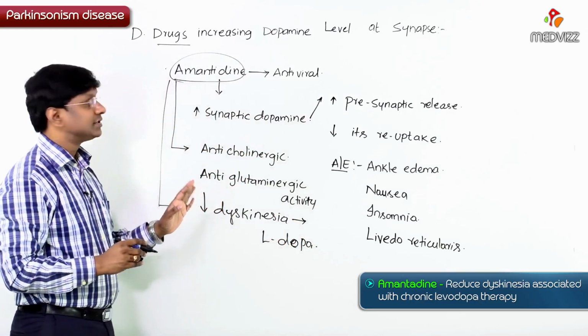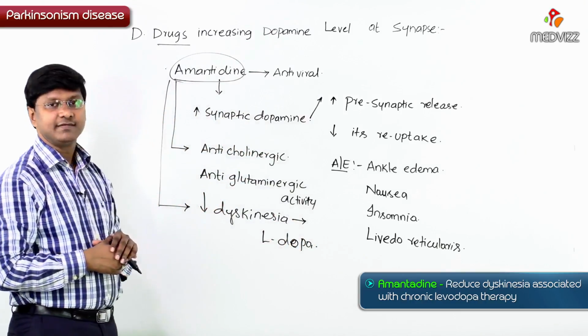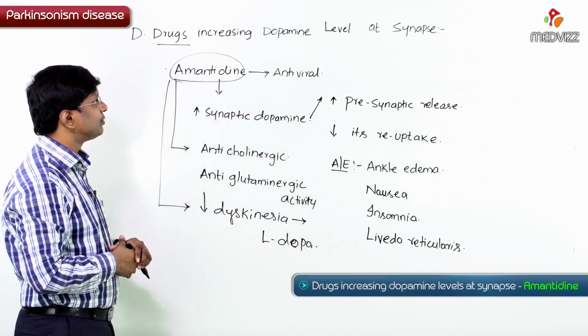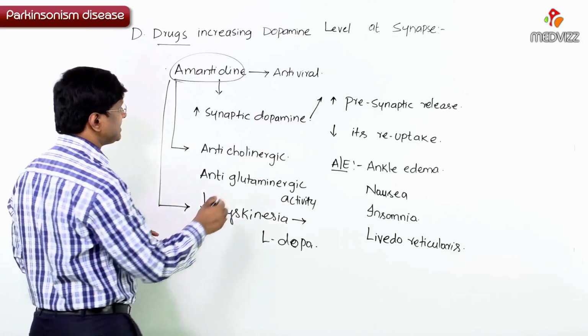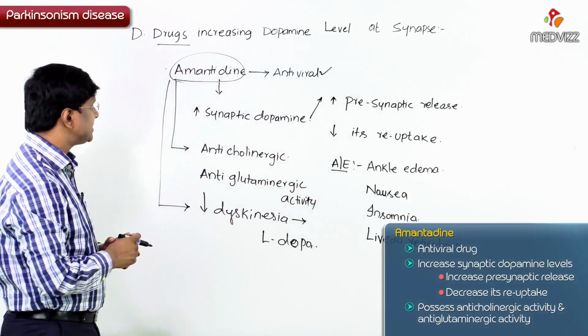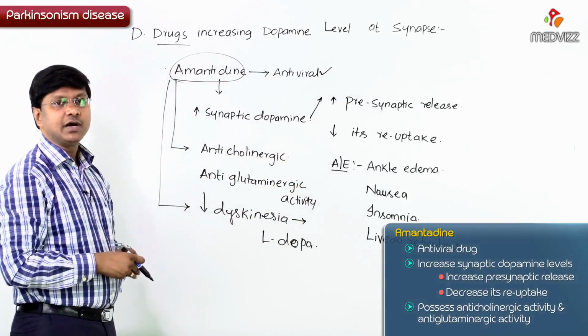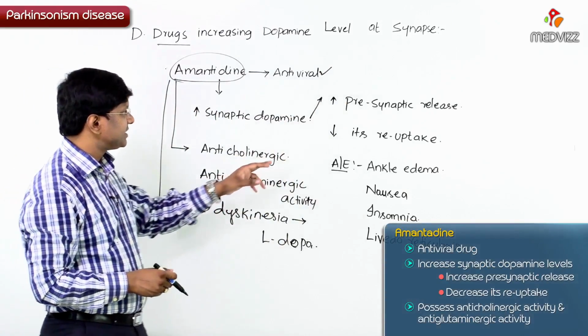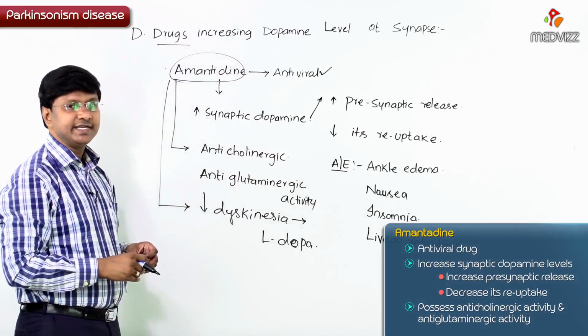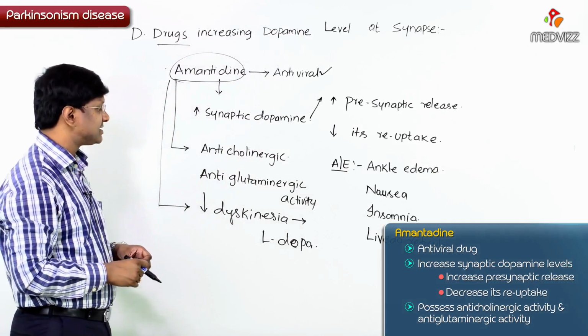So this is about the drug which will increase the dopamine level at the synapse. Amantadine is basically an antiviral drug. It increases the synaptic dopamine levels by increasing the presynaptic release of dopamine and by decreasing its reuptake from the synapse.